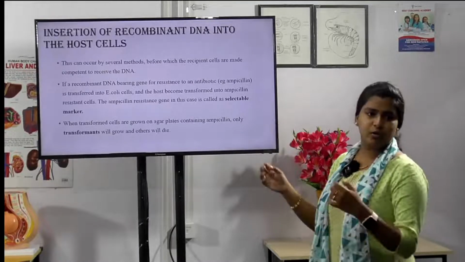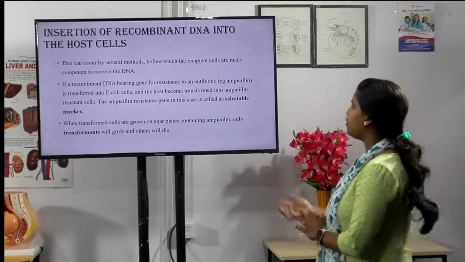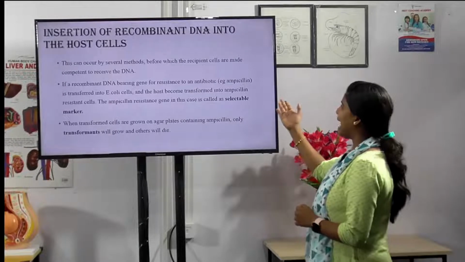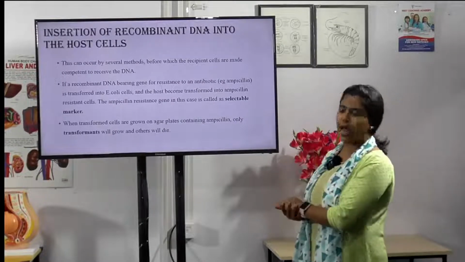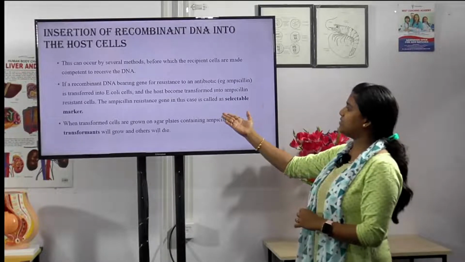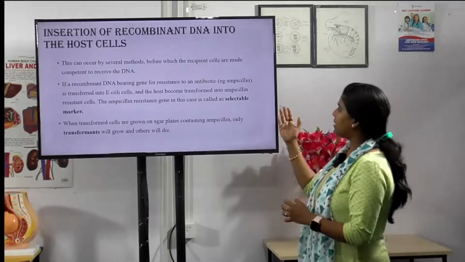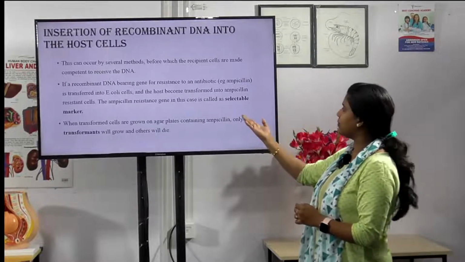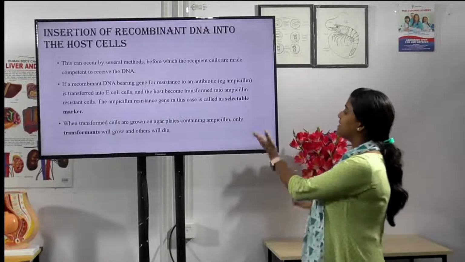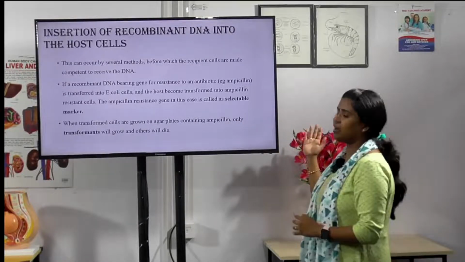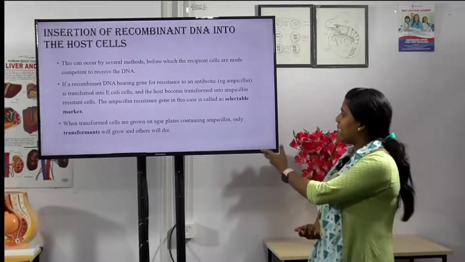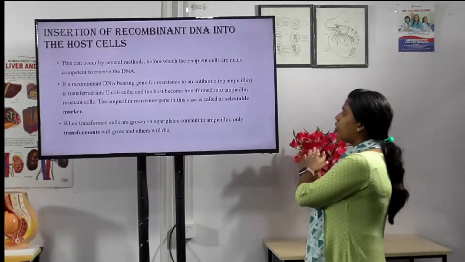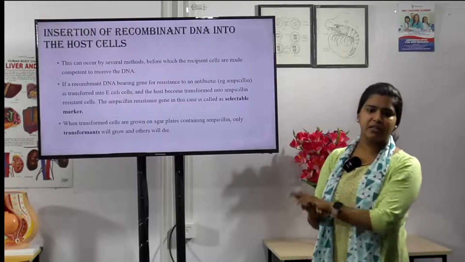To receive DNA, they have to be efficient. Okay, if a recombinant DNA bearing a gene for resistance to an antibiotic, for example ampicillin, is transferred into E. coli cells, the host becomes transformed into ampicillin resistant cells only. So the ampicillin resistance gene in this case is called a selectable marker, and when transformed cells are grown in agar plates containing ampicillin, only transformants will grow and others will die.